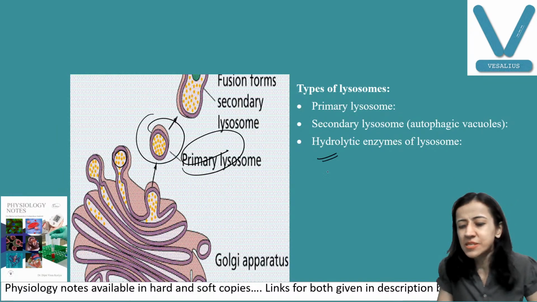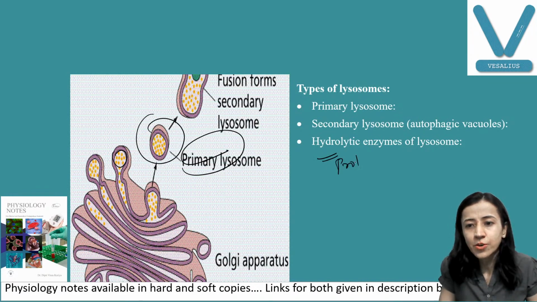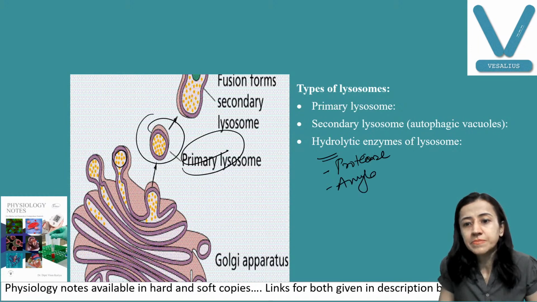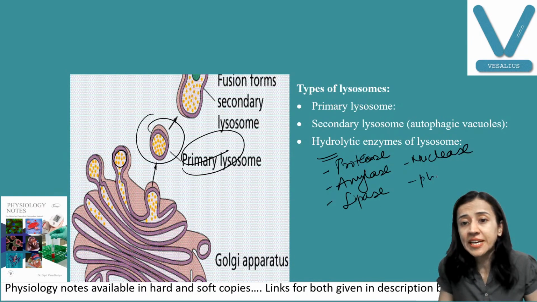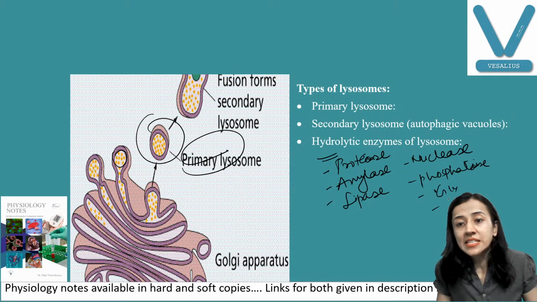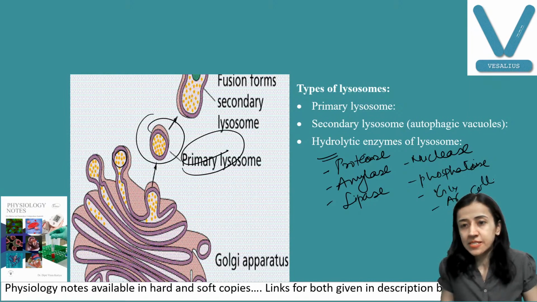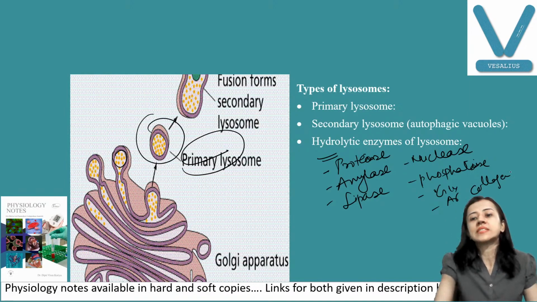Try to remember the names. Easy names are there. Proteases for protein hydrolysis, then amylases, lipase, nuclease for nucleic acid destruction, phosphatase for phosphate ester destruction. Then comes glycosidase, aryl sulfatase, collagenase. So these are the different enzymes present in the lysosome.